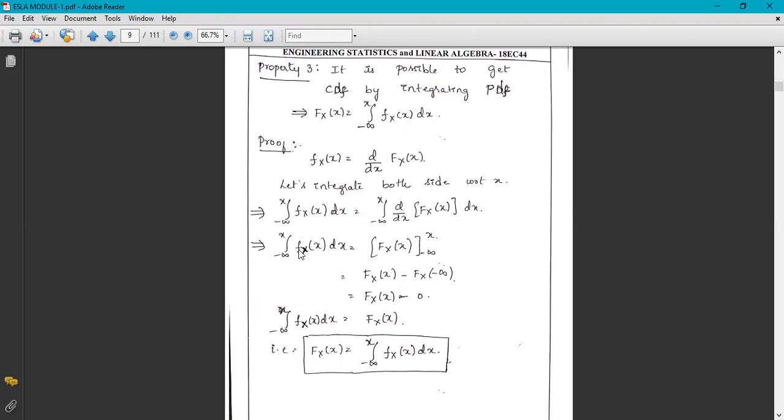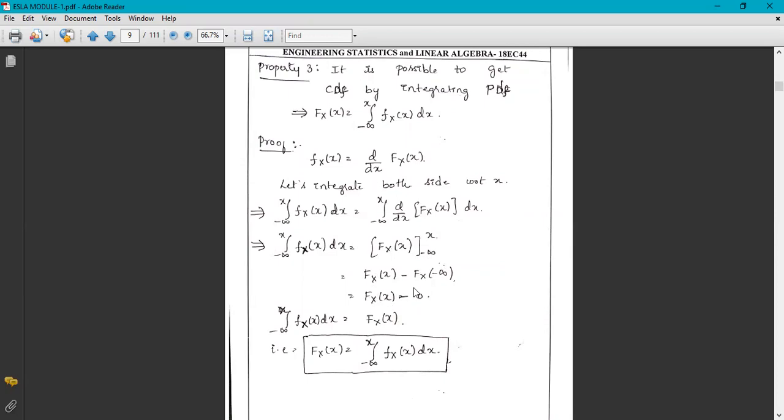Integrating f_X(x) dx as it is, and on the other side integration and derivation get cancelled. We are remaining with the function F_X(x) under the interval minus infinity to x. Therefore, we are remaining with these limits: in place of x we substitute x as the upper limit, minus the lower limit, where we substitute minus infinity in place of x.